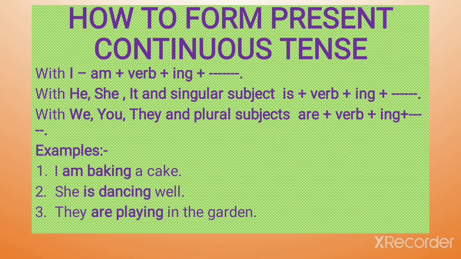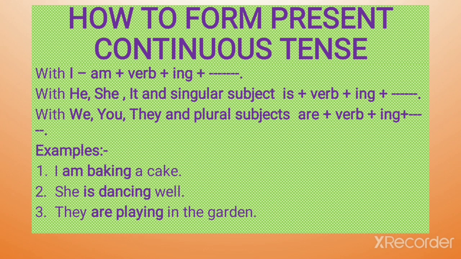So with I, am, and the main verb is given ing. With he, she, it and singular subjects, is plus verb ing. With we, you, they and plural subjects, are plus verb ing. If you don't write is, are, am, your sentence is wrong. It is absolutely wrong. You have to write these auxiliary verbs, these helping verbs.